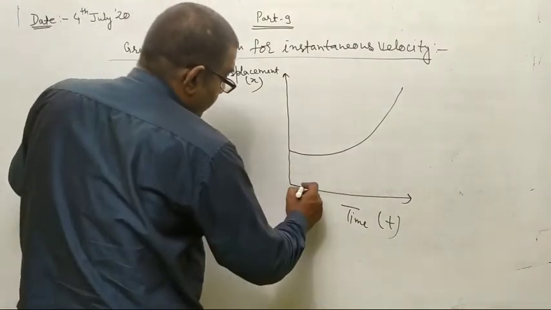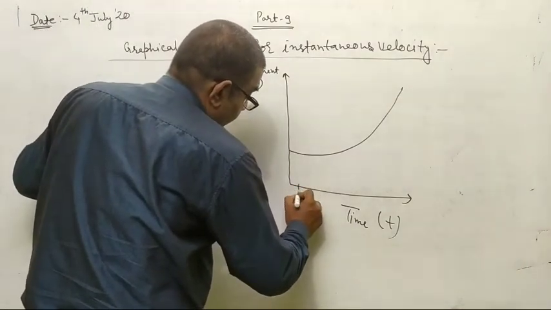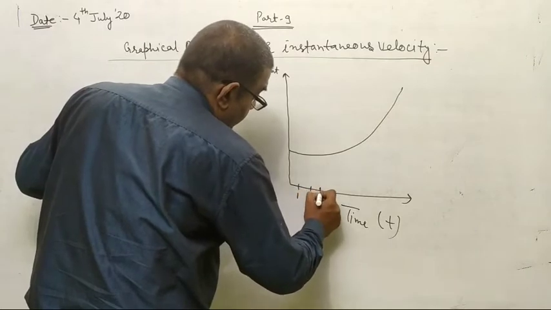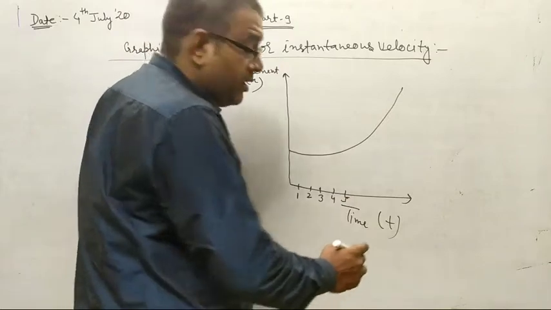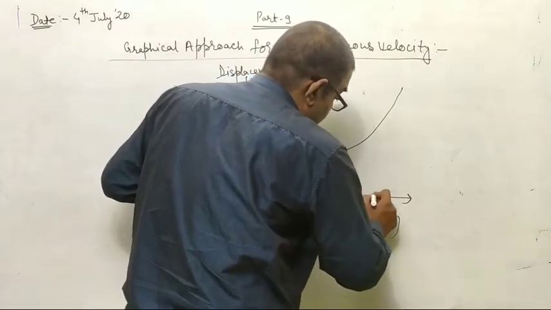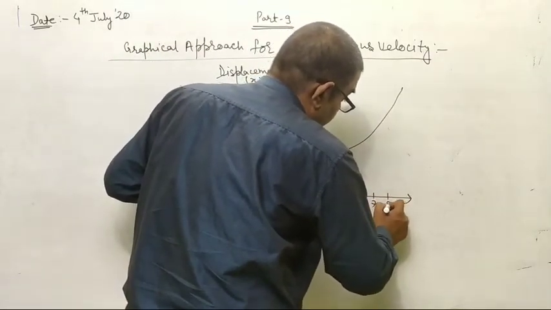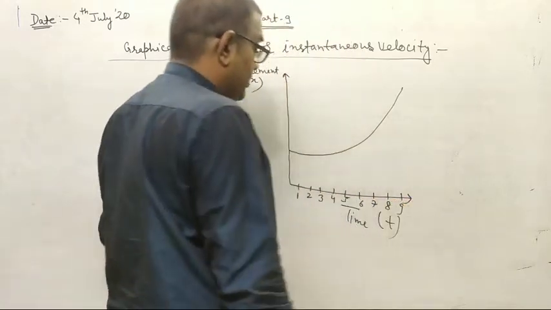And on the time scale we have written 1, 2, 3, 4, 5, 6, 7, 8, 9.